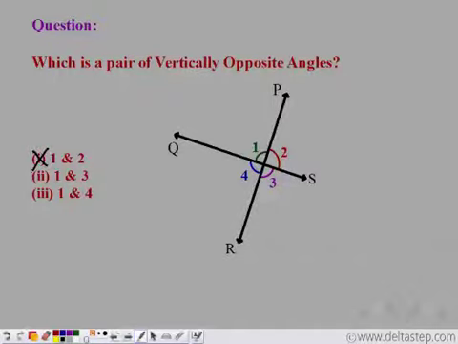1 and 3. 1 and 3 are on the same vertex and they are on the opposite sides. So 1 and 3 are vertically opposite angles. 1 and 4 are also adjacent angles. So they are not vertically opposite angles. So angle 1 and angle 3 are vertically opposite angles.